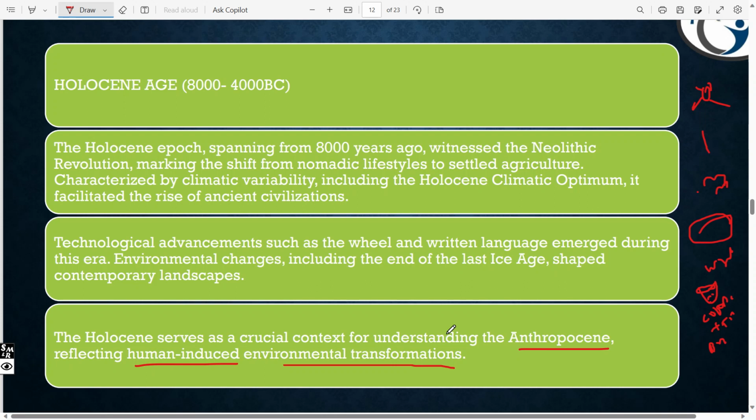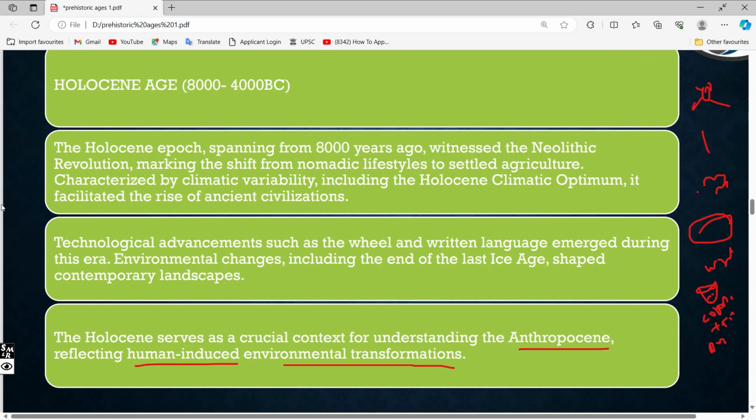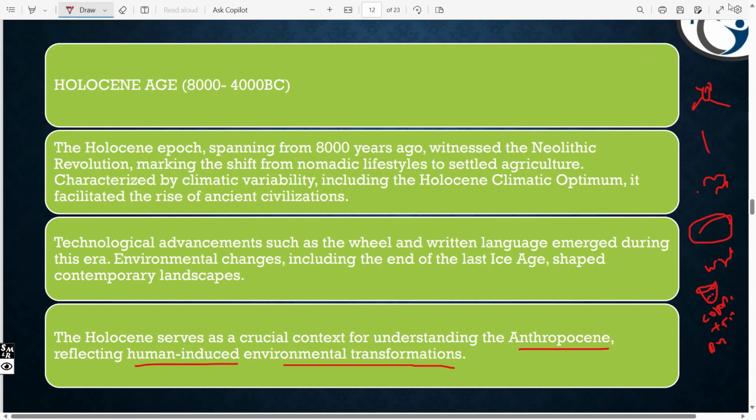They started observing more carefully during this age, which age? The Holocene age. And this is the period of enhancement of human beings.